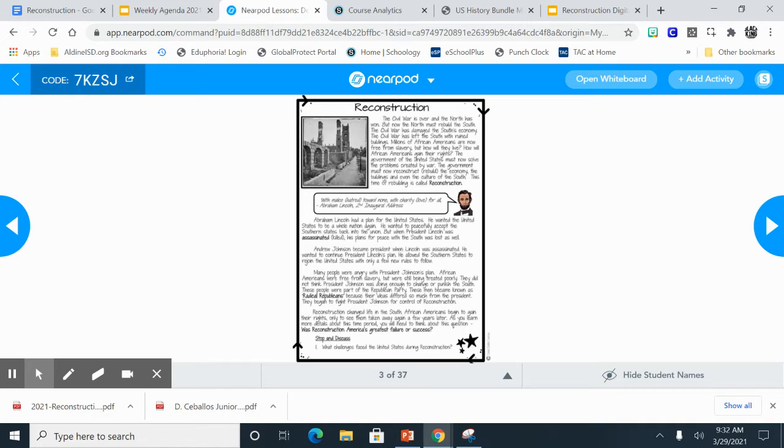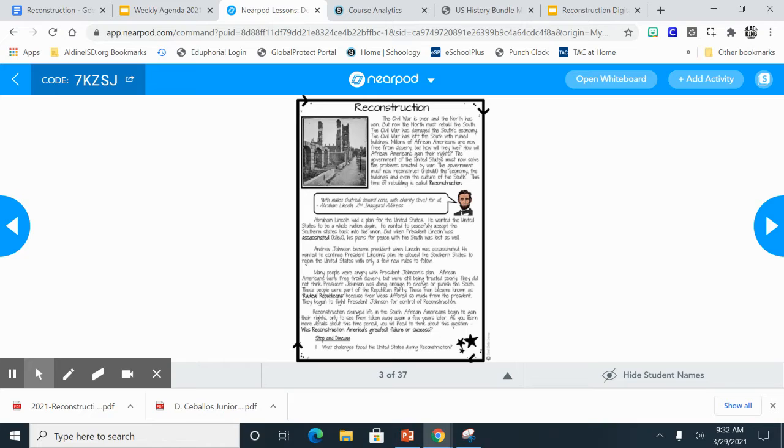The government of the United States must now solve the problems created by the Civil War. So, what were those problems? Those problems are they had to rebuild the South. The economy was damaged, the buildings or infrastructure was damaged, and then the question of how will these millions of freed African Americans who were once enslaved live? How would they gain their rights? So those are the problems that were faced.